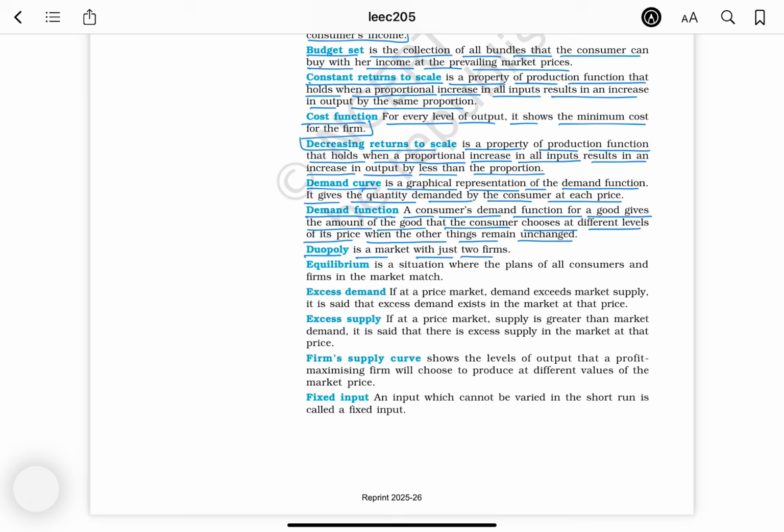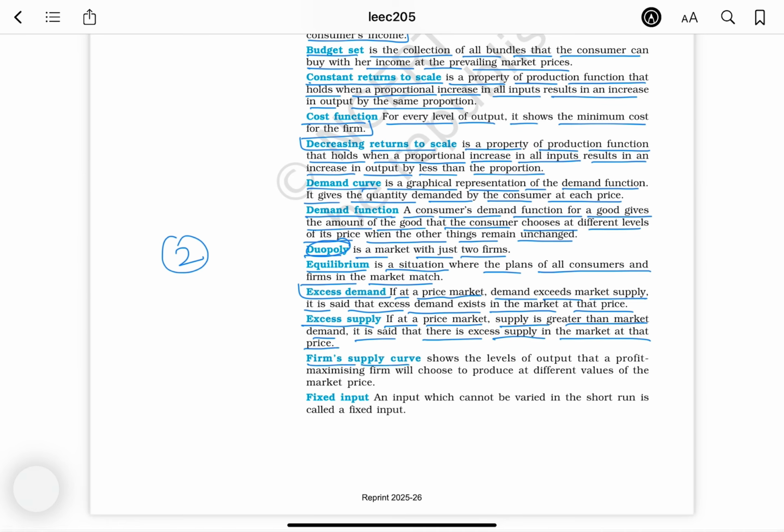Duopoly is a market with just two firms. What is a duopoly? Where only two firms are working. Equilibrium is a situation where the plans of all consumers and firms in the market match. Excess demand: if at a price market demand exceeds market supply, it is said that excess demand exists in the market at that price. Excess supply: if at a price market supply is greater than market demand, it is said that there is excess supply in the market at that price.